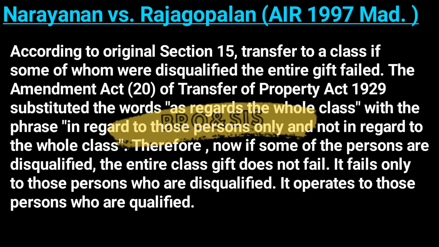The next case law is Narayan versus Raja Gopalan, All India Report 1997. According to original section 15, in a transfer to a class, if some of whom were disqualified, the entire gift used to fail. The Amendment Act 20 of the Transfer of Property Act 1929 substituted the words "as regards the whole class" with the phrase "in regard to those persons only and not in regard to the whole class." Therefore, now if some of the persons are disqualified, the entire class gift does not fail. It fails only for those persons who are disqualified. It operates for those persons who are qualified.